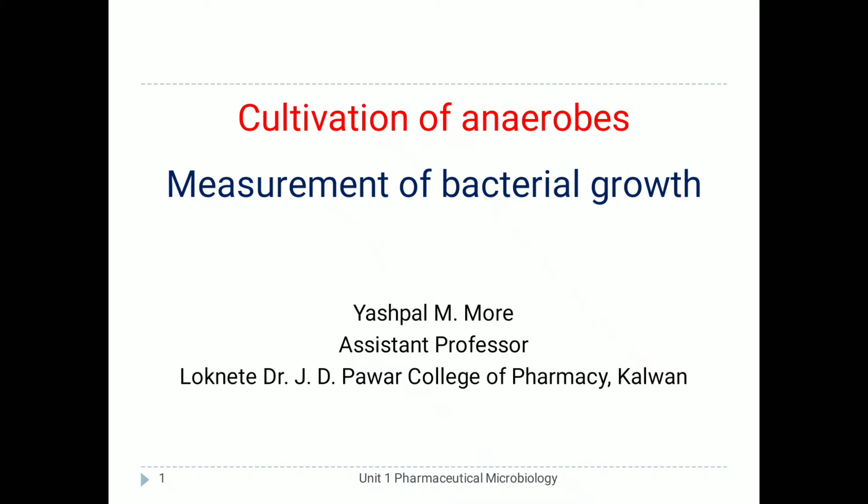that is, nutrient broth. So in the case of petri plates we get colonies. A colony is nothing but the growth of cells. It is the principle that a single cell develops into a single colony. A colony may be called a mass of cells, but here, in order to count the number of cells, one cell is developed into one colony. So in today's presentation we are going to see the cultivation of anaerobes and measurement of bacterial growth.